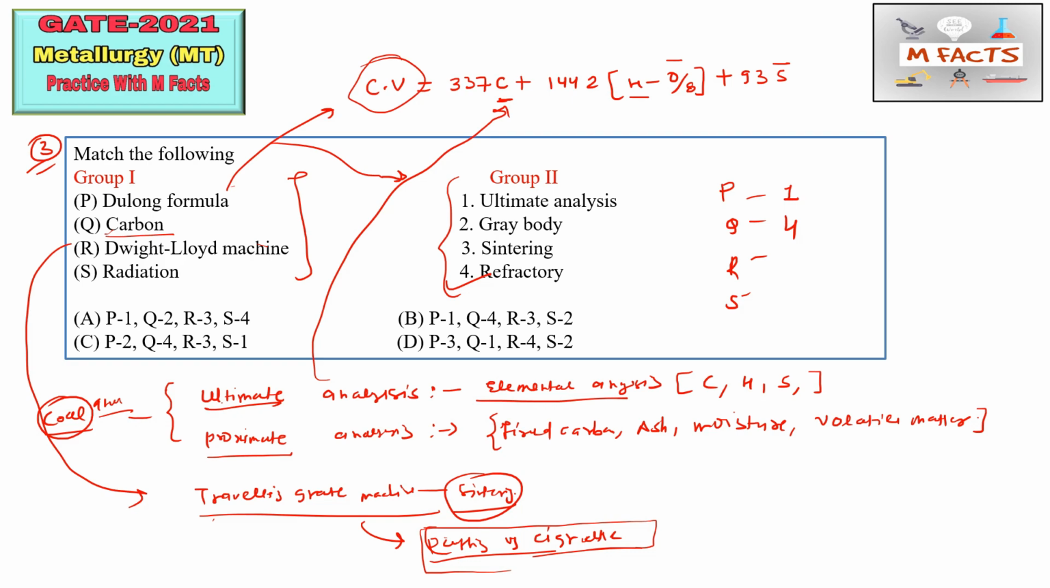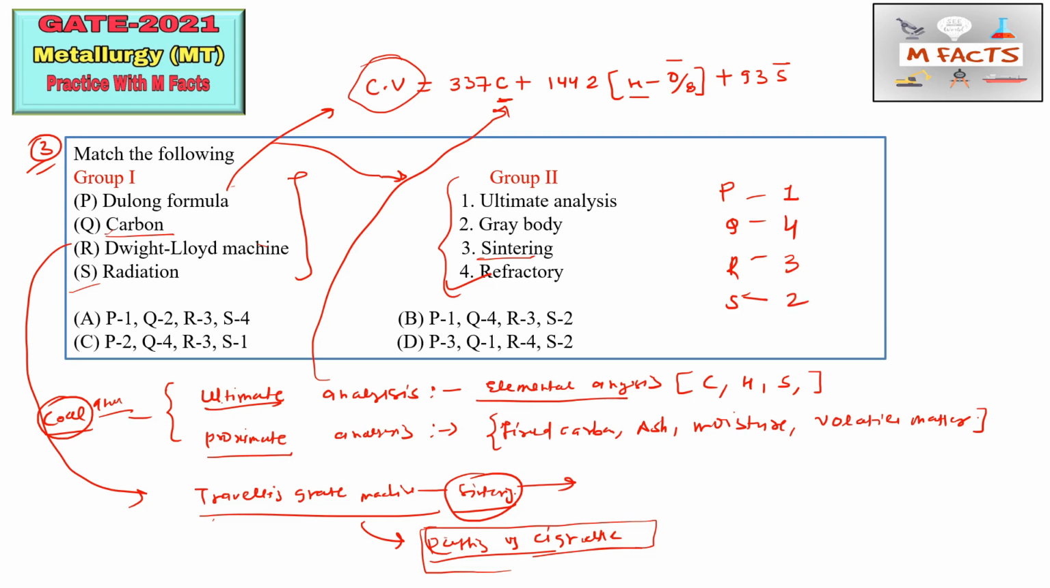This machine is used for sintering purpose. Suppose in an example they mention sintering, or they mention in general agglomeration, so you need to match through the agglomeration process. So Dwight Lloyd machine we can match by sintering, that is R3. The next one is radiation. Radiation we can match by gray body or black body. So this S we can match by 2.